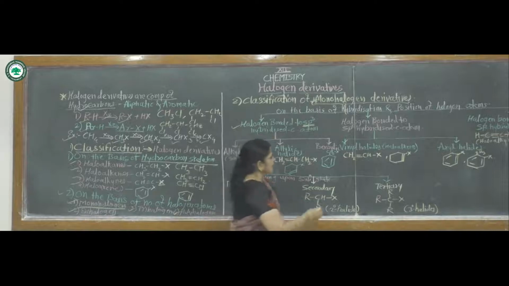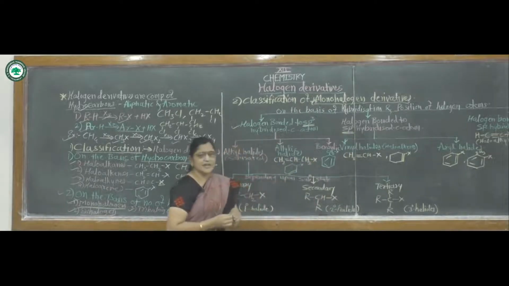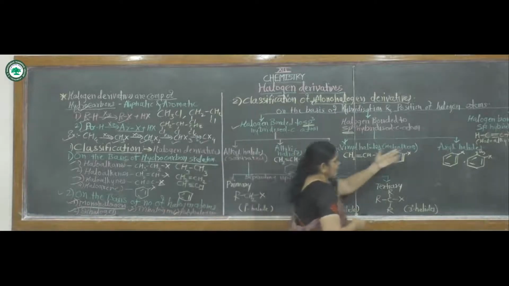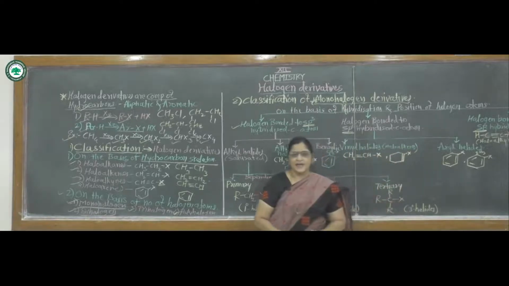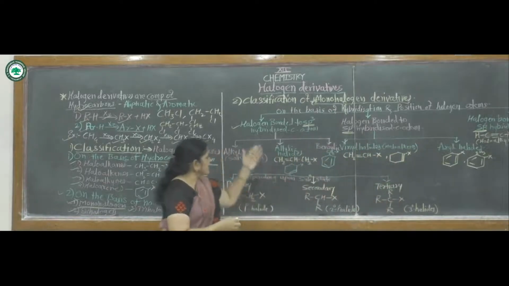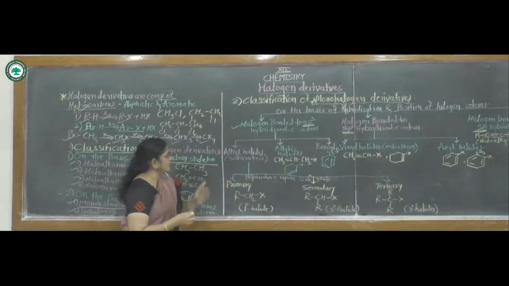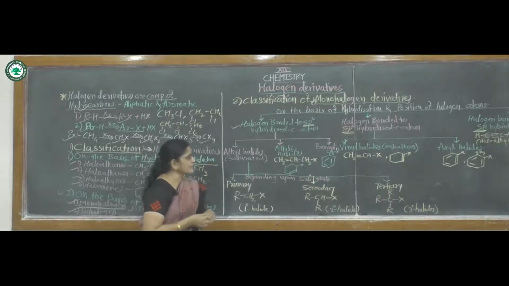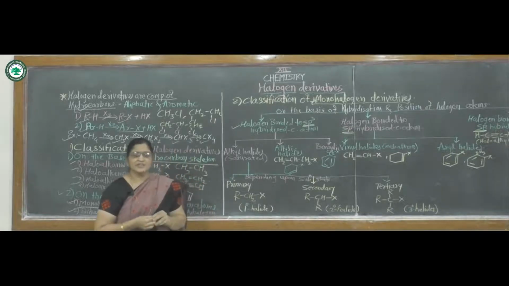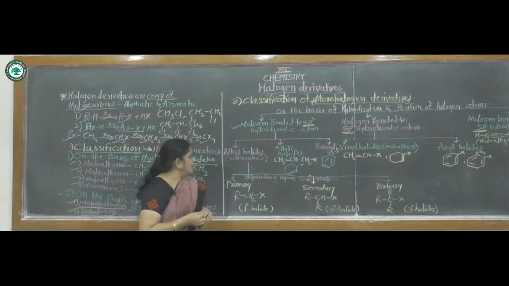Second one, halogen bonded to sp2 type of hybridized carbon atom. And third one, halogen bonded to sp type of hybridized carbon atom. That means in this way these are classified on the basis of hybridization: first, halogen bonded to sp3 carbon; second, halogen bonded to sp2 carbon; and third, halogen bonded to sp carbon.